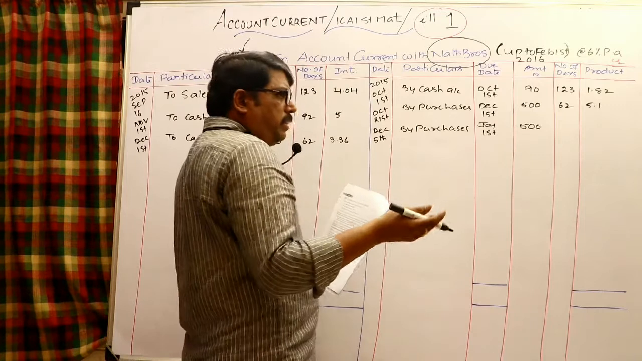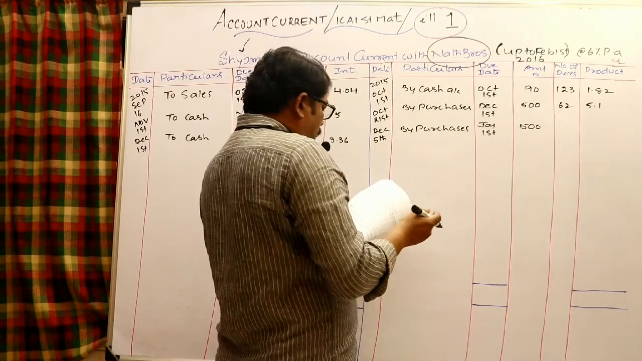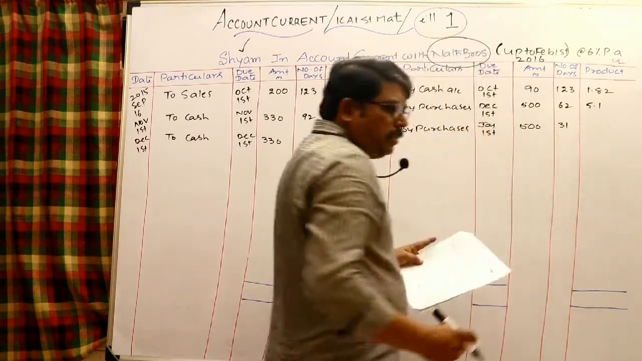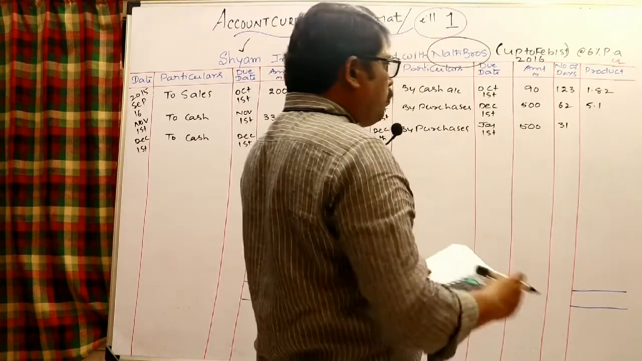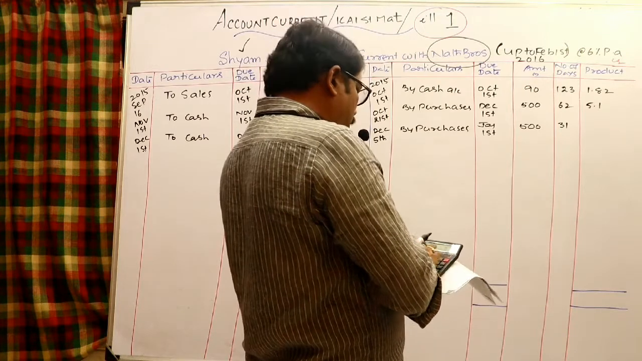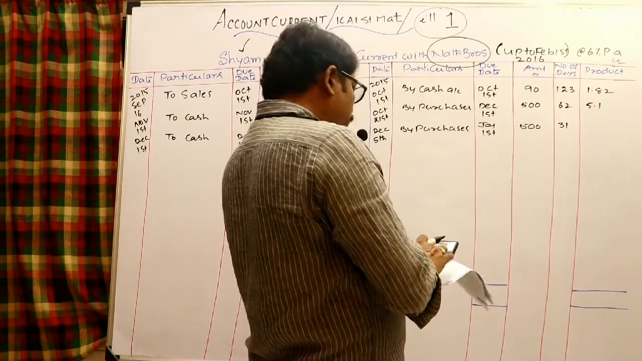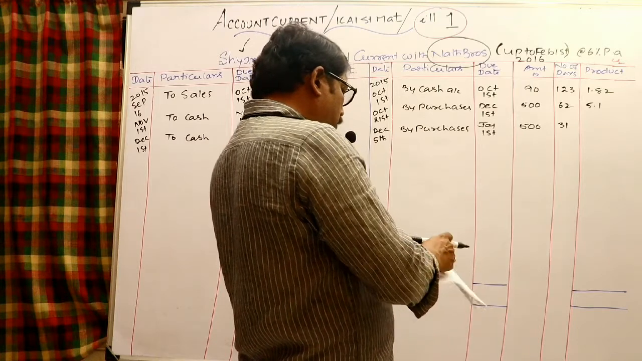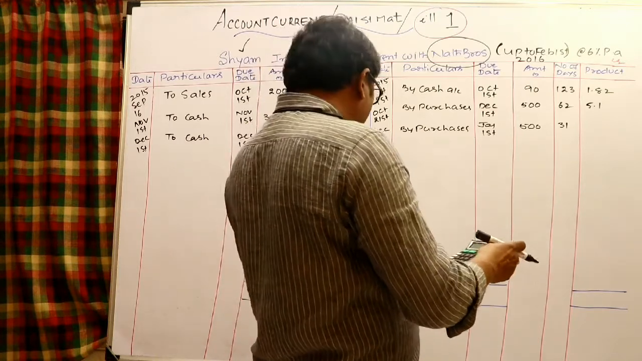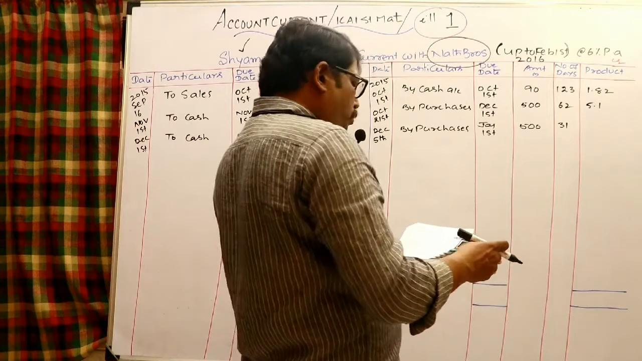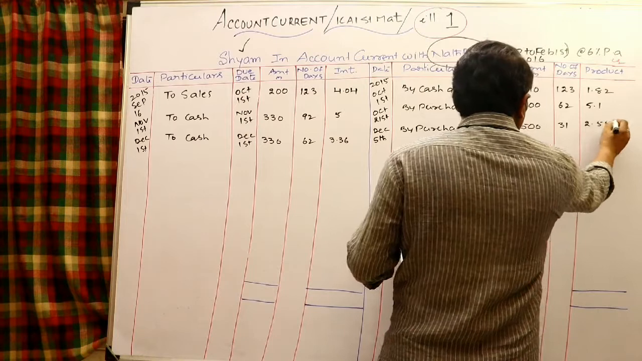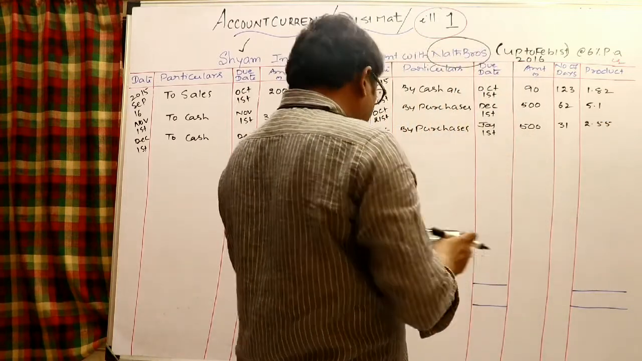Obviously, in January the remaining 30 days, in February 1, 31 days, you may take here. Let us calculate the interest: amount into number of days by 365 into rate. So therefore 500 into 31 by 365 into 6%. Therefore it is 2.547, 2.55. We can take 2.55.